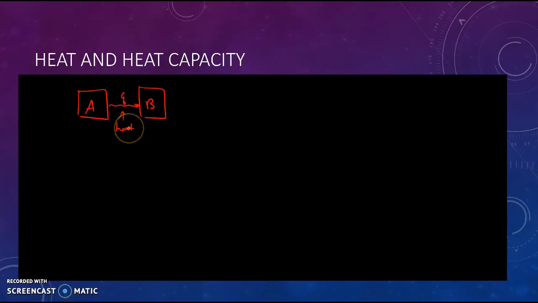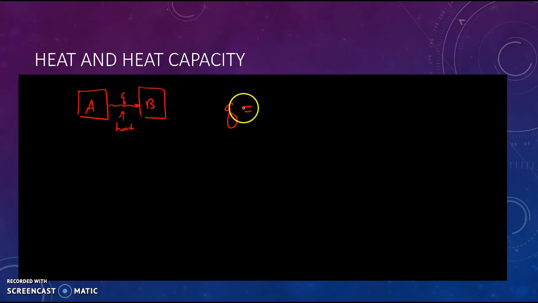Okay, it's not the temperature. So the thing is, we don't really have any way to measure heat. We don't have a device like a thermometer that can measure heat. We do have a device that can measure temperature, though. And so what we do is we say, okay, we know if heat flows to our system, if we add heat to our system, it's going to change the temperature.